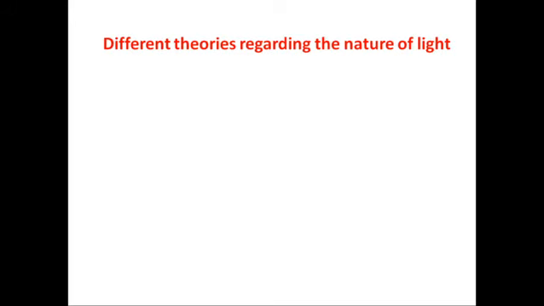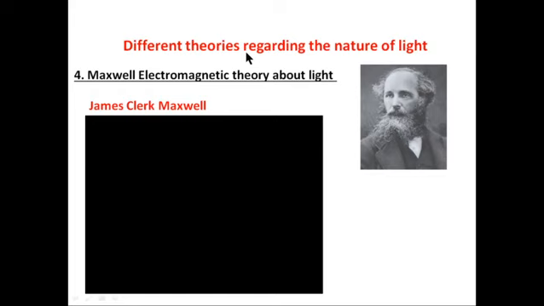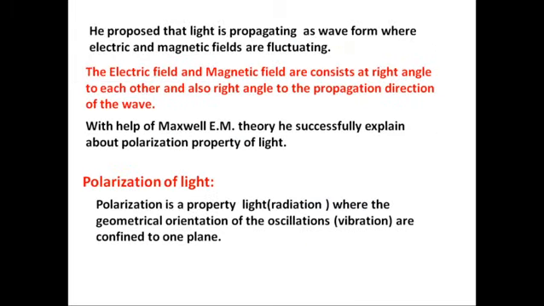Today we are going to discuss a very important topic: Maxwell's electromagnetic theory about light. He is the great scientist James Clerk Maxwell. He proposed the theory of how light propagates. We will see this small visual graphic, and we can analyze what Maxwell proposed about light.